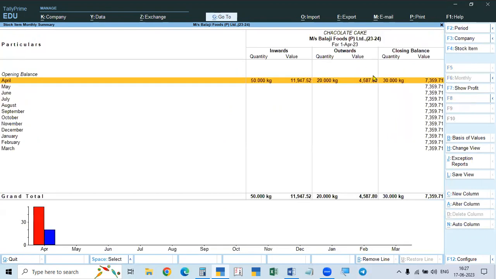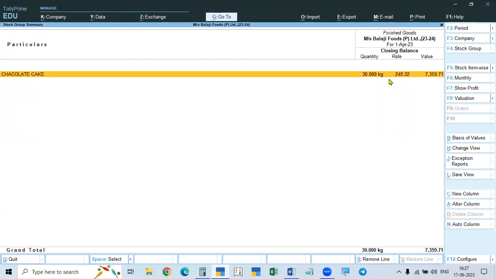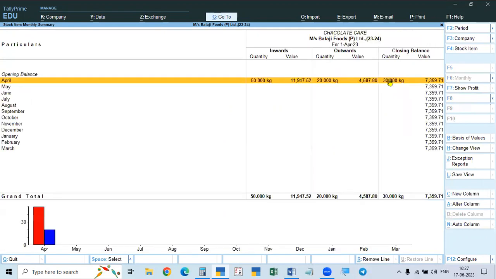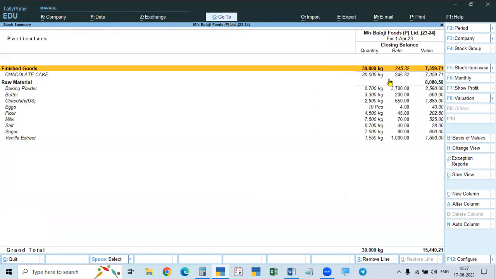You take this one, it is here: 50 kgs, that is this one, and 20 kgs, so 30 kgs is the closing balance. Yes, 30 kgs are there because in both the places, it is not showing godown wise, it is group wise, finished goods and raw material. Group wise, finished goods, chocolate cake, 30 kg balance, and this one, that is total 30 kgs. And here, these are all the raw material remaining.